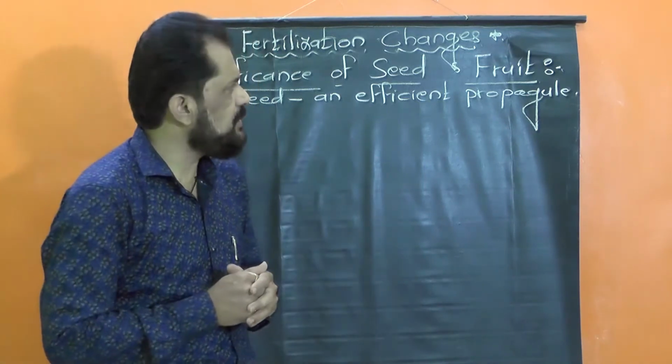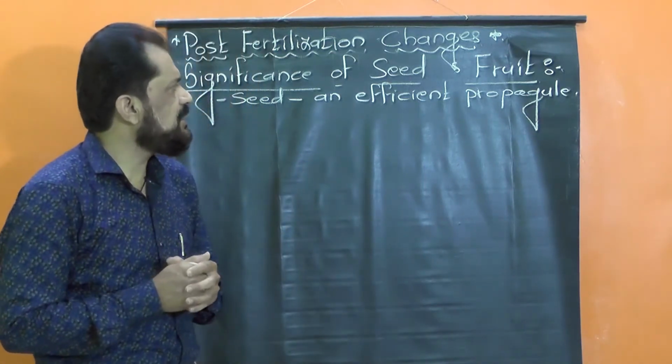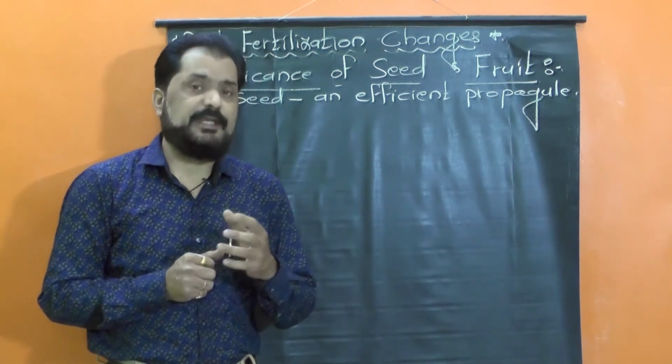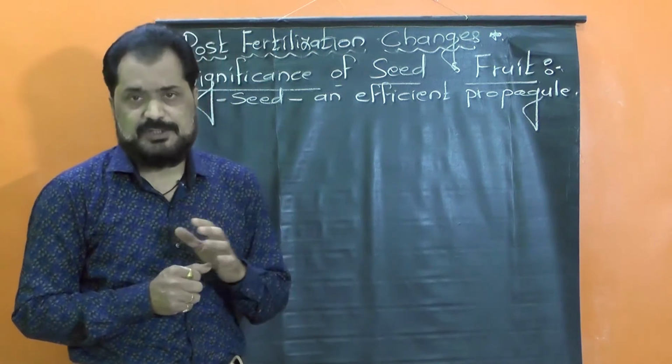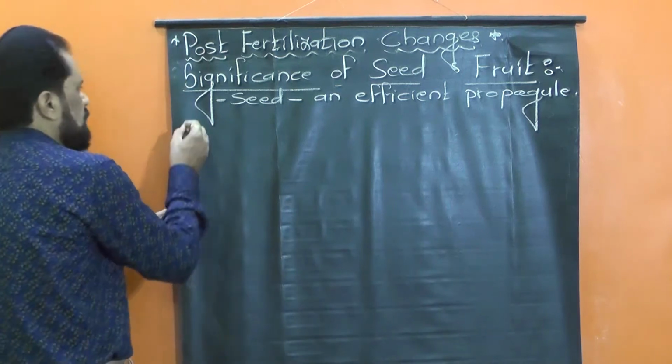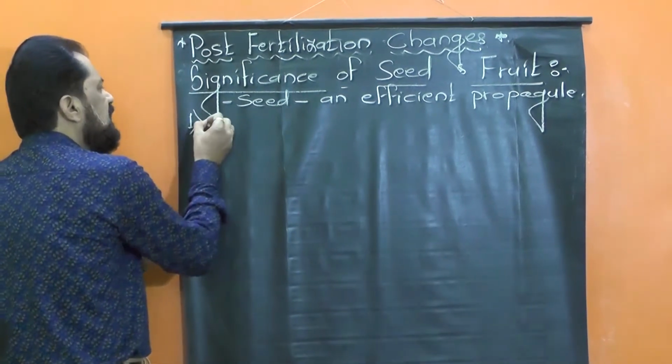Now we have to consider why the seed is considered as an efficient propagule and which are the special features seen in seed. Consider one by one each. First one, seed dormancy.